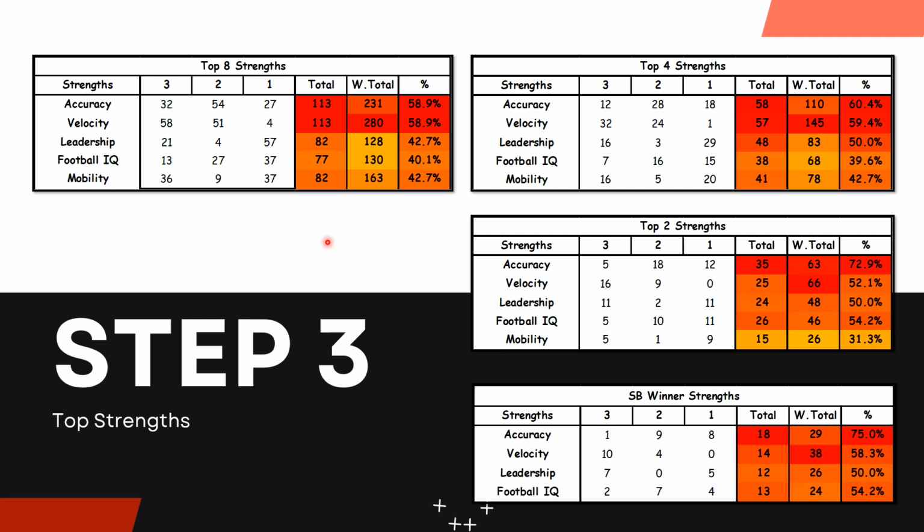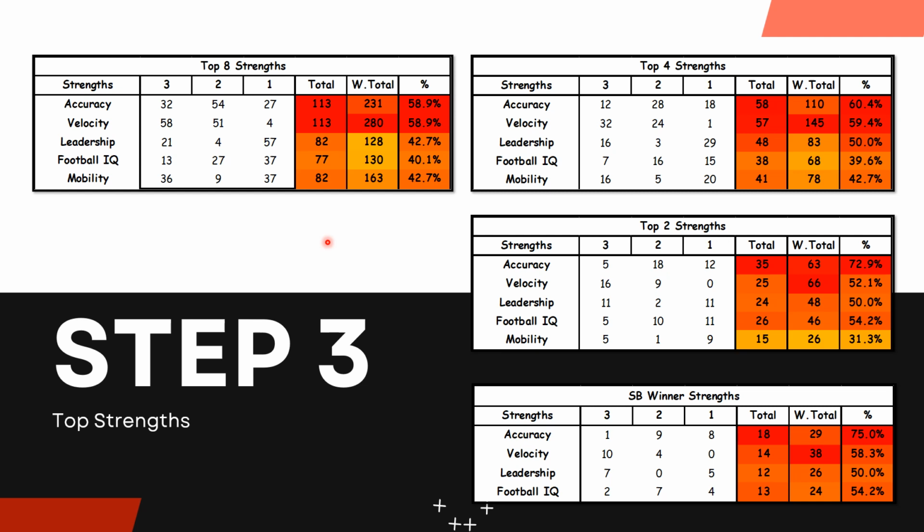mobility. Mobility, in terms of a top eight strength for quarterback, they don't mind a running quarterback. That's a surprise to me. But as this analysis goes on, I'm going to show you a little bit more when we dive deeper into mobility. I would say that the next trait would be leadership. Leadership is a very big skill, very big trait when it comes to quarterbacks, and something that you need to identify on the scouting report. Remember, these are the things you want to identify on the scouting report for that first round quarterback, for you to draft him and for him to have the best chances to have a top 8 finish, just according to the historical data. Next would be football IQ. That is about 40% of the top 8 quarterbacks.